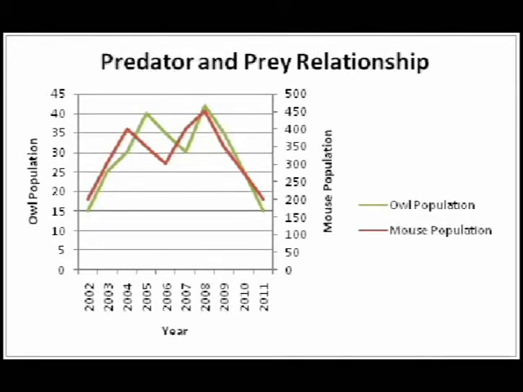Here's an example of a predator and prey relationship between a screech owl and a field mouse. Notice how the two lines move with each other, showing how one population affects the other.